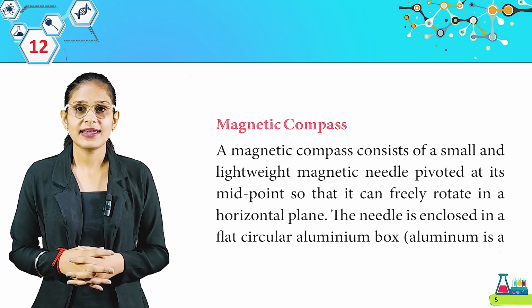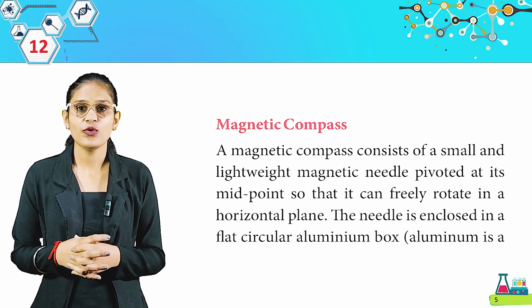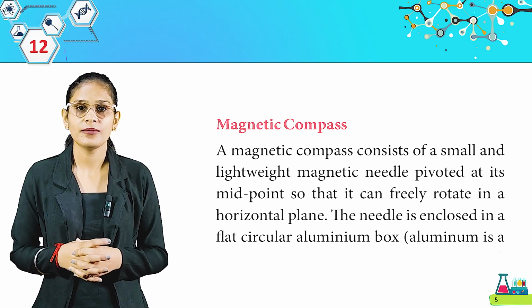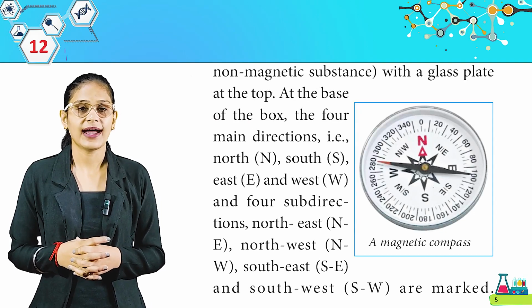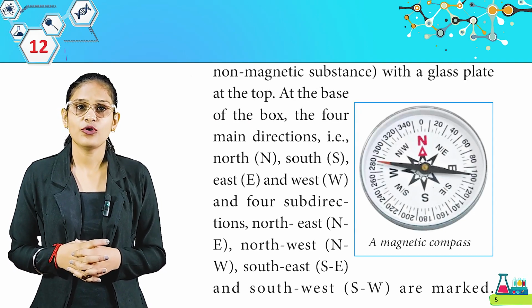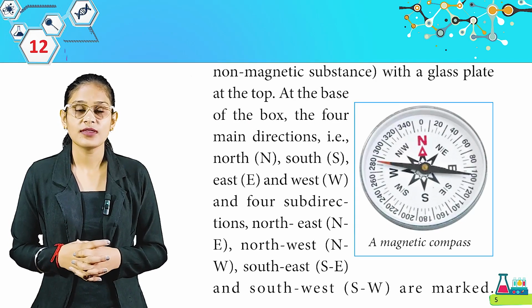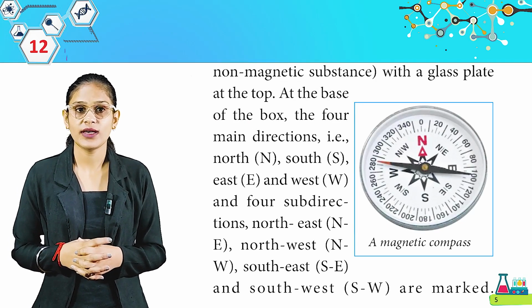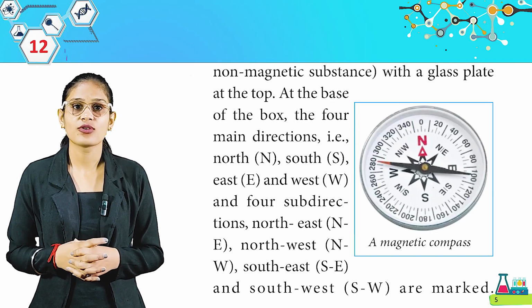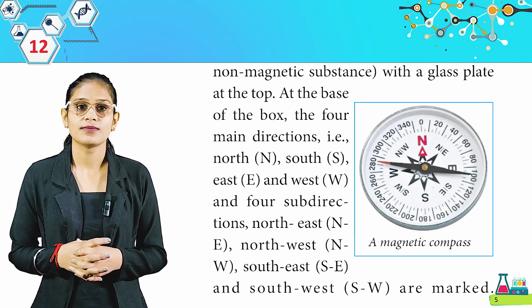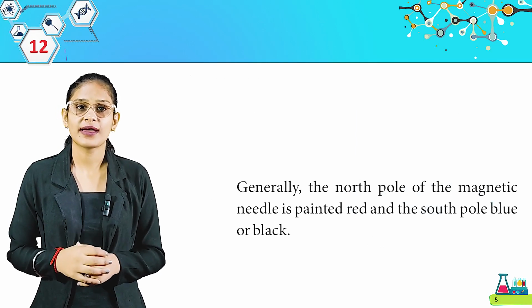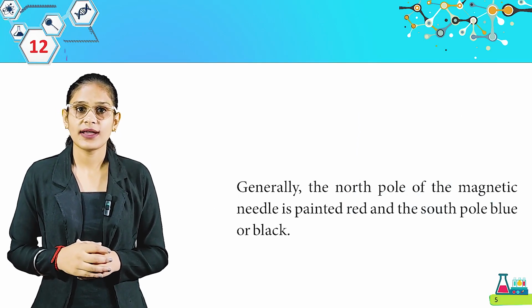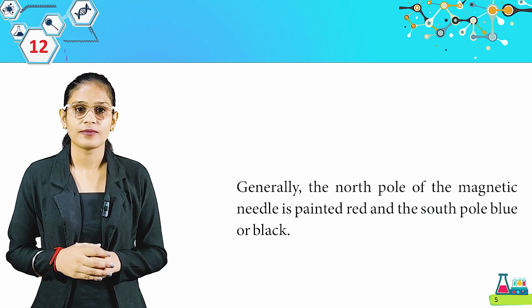The needle is enclosed in a flat circular aluminum box. Aluminum is a non-magnetic substance with a glass plate at the top. At the base of the box, the four main directions, that means north, south, east and west, and four sub-directions, northeast, northwest, southeast and southwest, are marked.